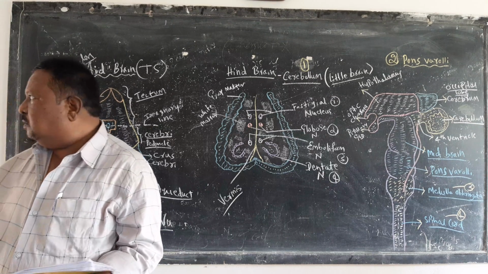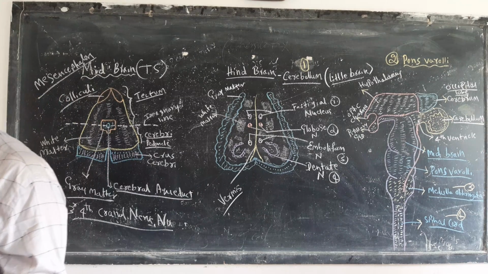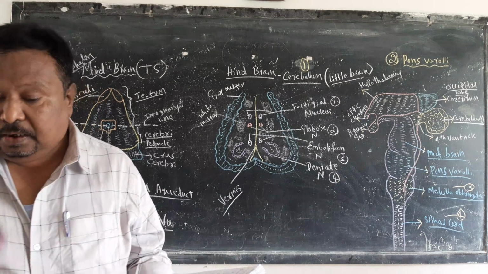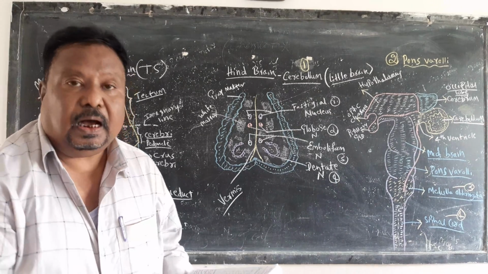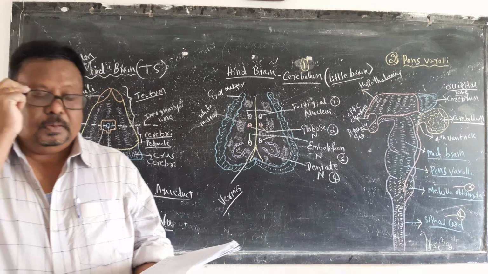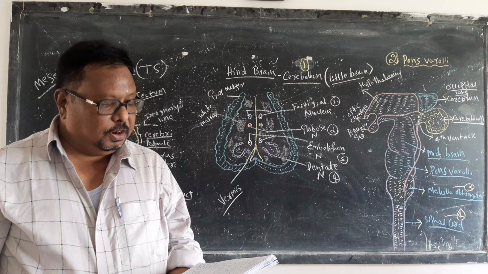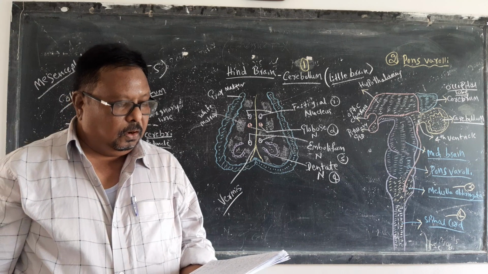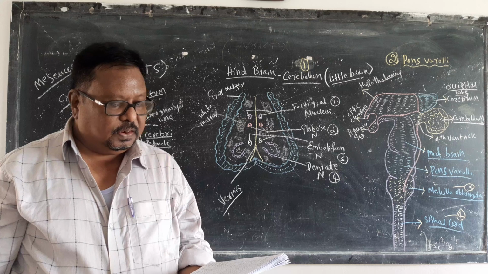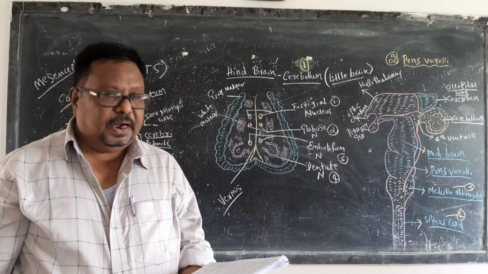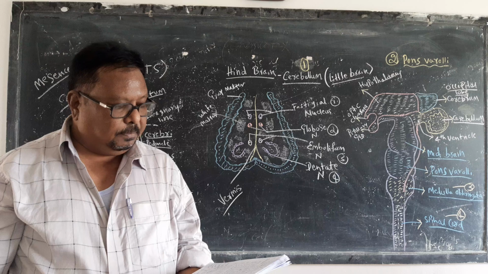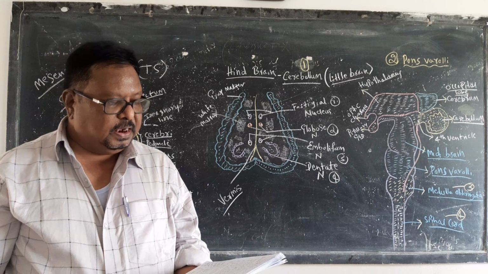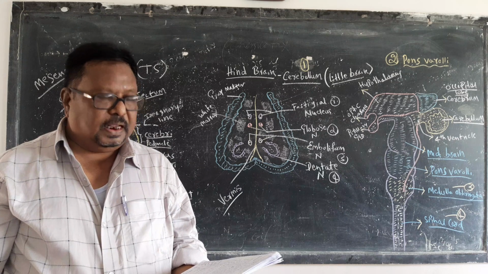It controls almost all voluntary muscles, not involuntary ones. Motor neurons are present there, and these motor neurons are the major sites of control of the skeletal voluntary muscles.